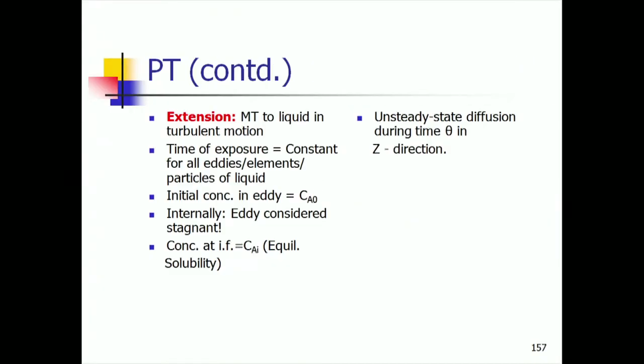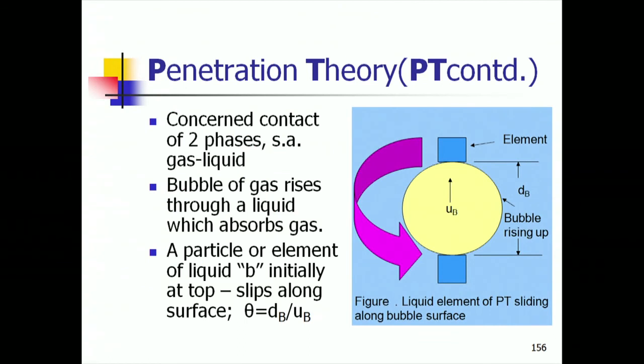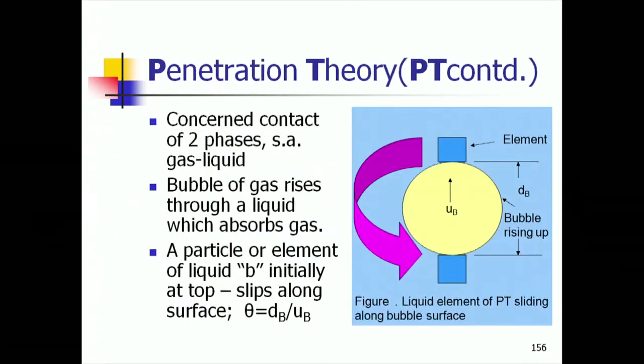Concentration at the interface is the solubility or equilibrium, saturation concentration CAI. Unsteady state diffusion, initial concentration within the eddy is CA0. That means, before this element or eddy comes here, it has uniform concentration CA0. So, at time equal to 0 concentration is CA0, interface concentration, at the boundary here or here, is CAI, and then we have the unsteady state diffusion equation which we have to solve. Initial condition is known, interface condition is known. Far away,